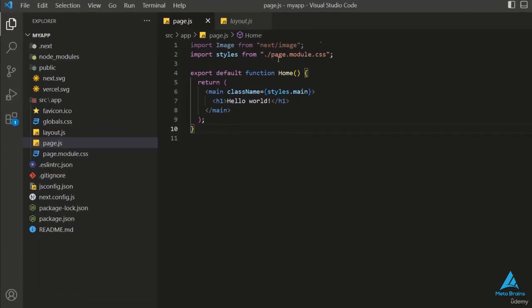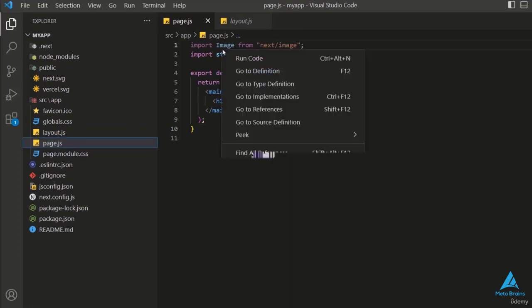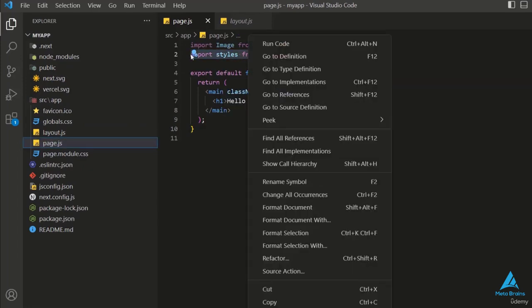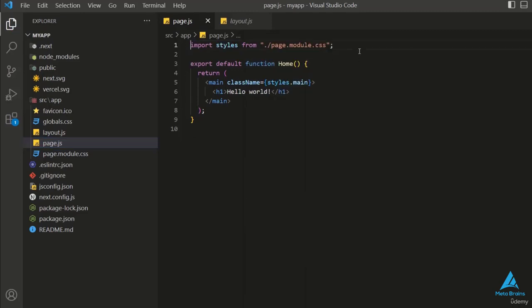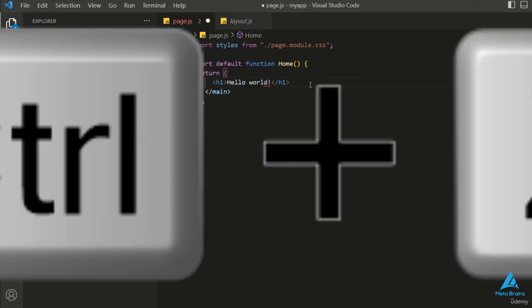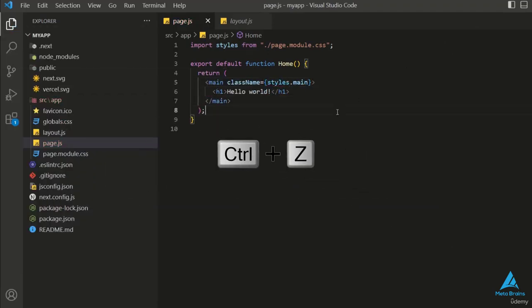First of all, as you can see here, we've added an image. However, there is no use of that image, which is why this link looks very light. So, we'll remove this unused link and just leave this necessary link. The CSS that I have used here as a module, if I remove it, my CSS will not be applied properly. So, I'll press Ctrl Z and save it. Okay, so this is our main link that's being used now.